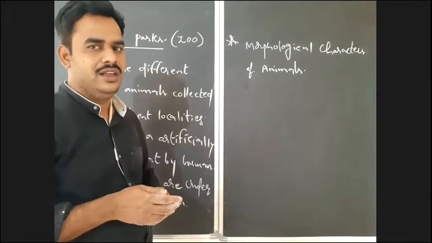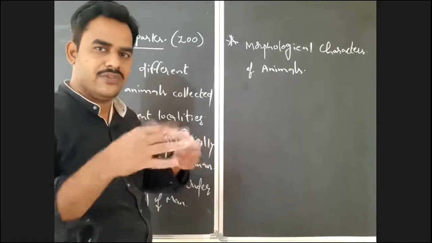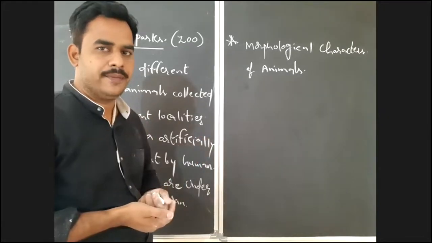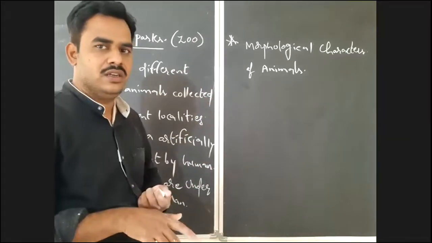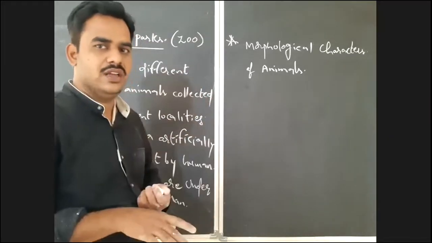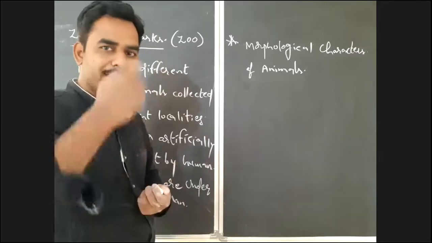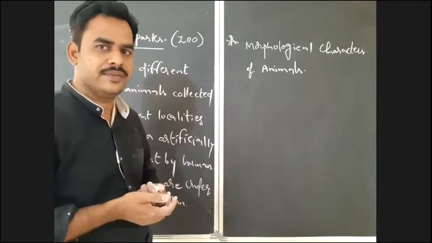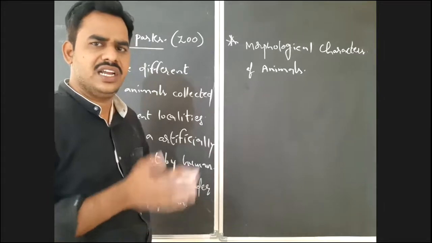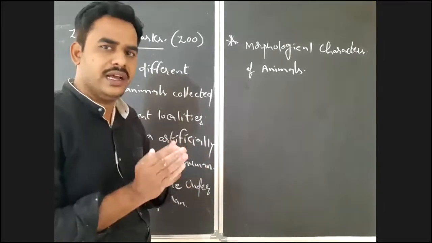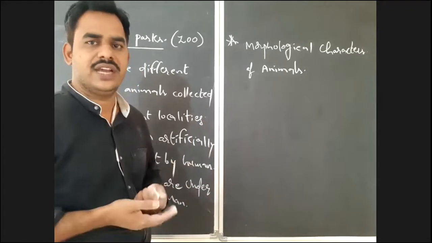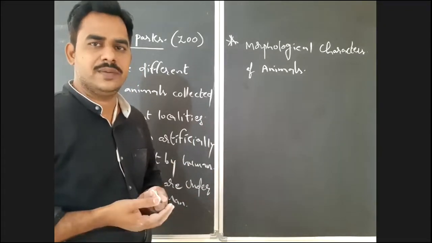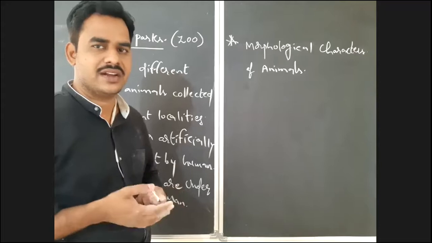Like that, if you observe different species of birds, based on their external morphology, how are the feathers? How is the length of the feathers? How is the color of the feathers? How is the beak? How is the color of the beak? Based on that, you can easily classify or group the birds into different types. That is nothing but classification. Classification is nothing but grouping of organisms based on their characters.